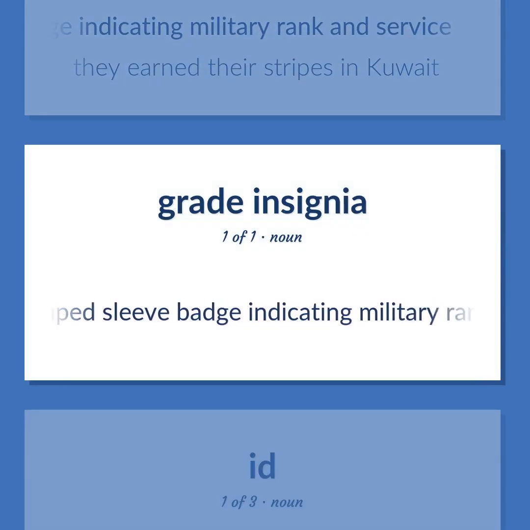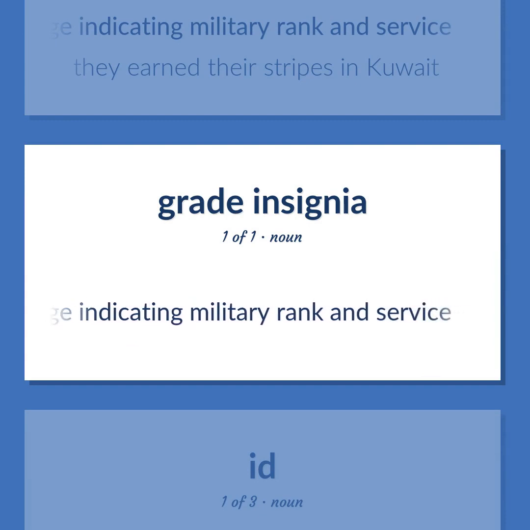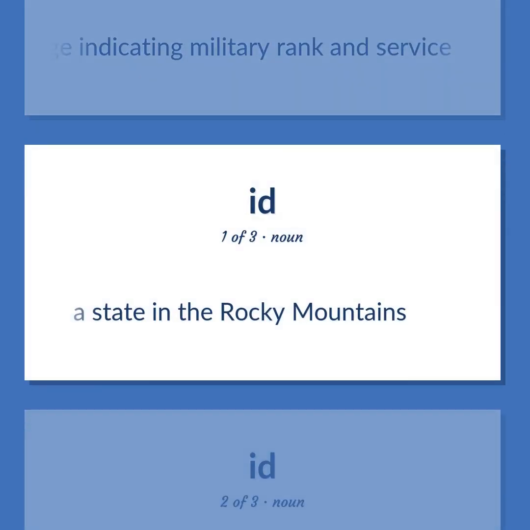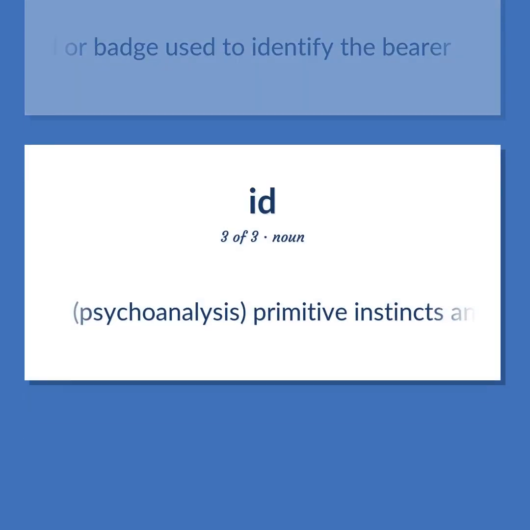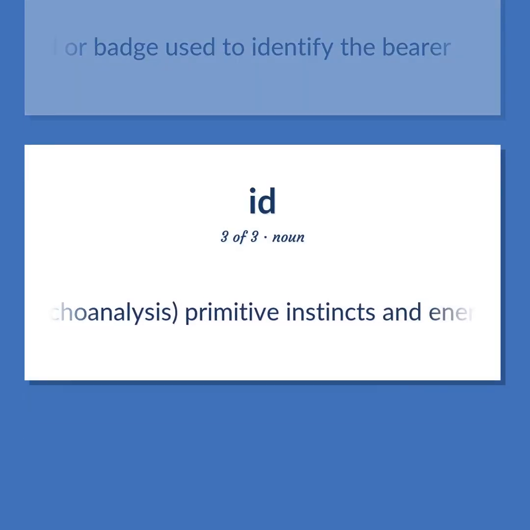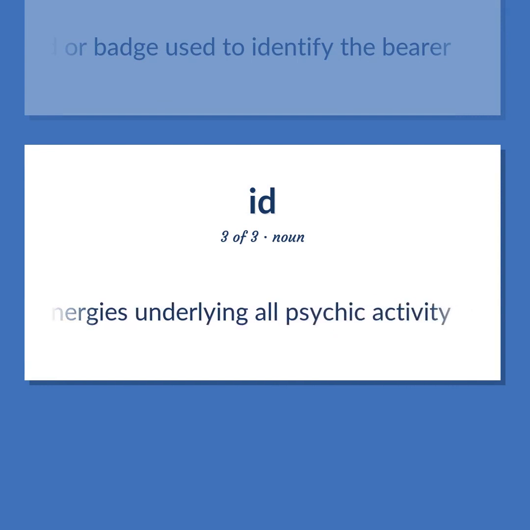V-shaped sleeve badge indicating military rank and service. A state in the Rocky Mountains. A card or badge used to identify the bearer. Psychoanalysis, primitive instincts and energies underlying all psychic activity.